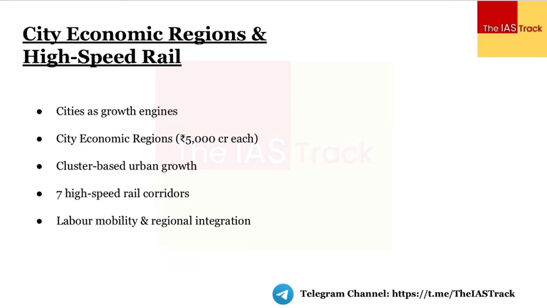Next thing which the budget talks about, a very important thing, and this focuses upon the urban centers.